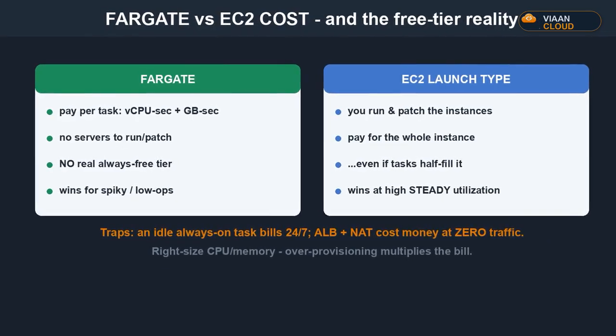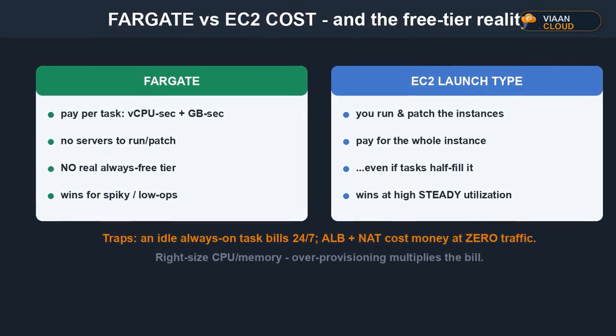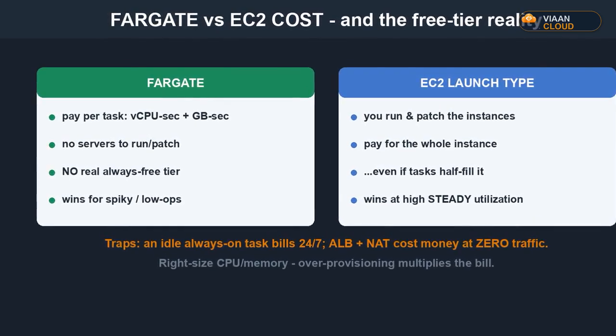2 more discounts that stack. Graviton, the ARM architecture, roughly 20% cheaper for the same work, 1 line in the task definition. And if you have a steady baseline, a compute savings plan commits to an hourly spend for 1 or 3 years and knocks up to half off. Spot for the bursty part, savings plan for the steady part.